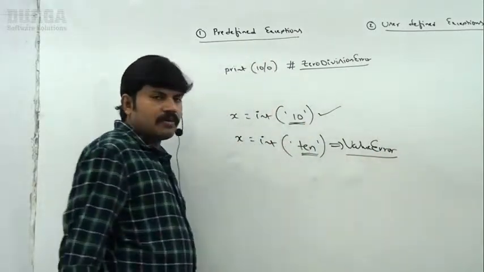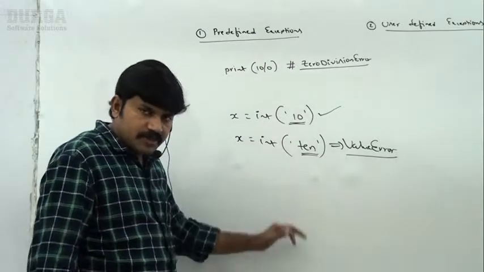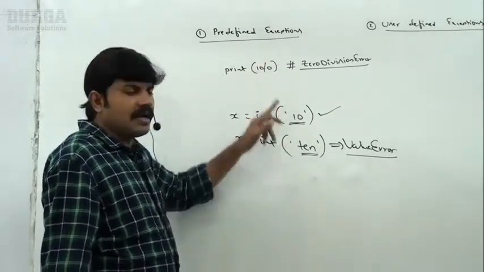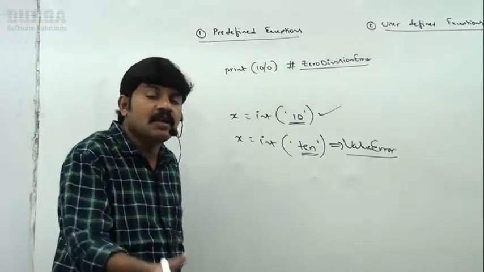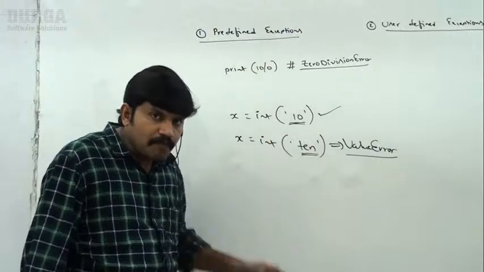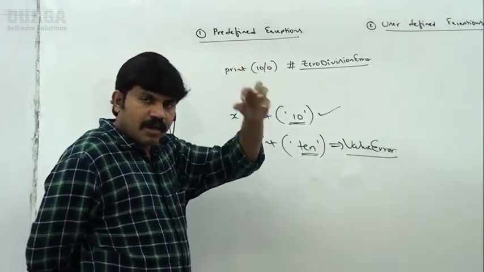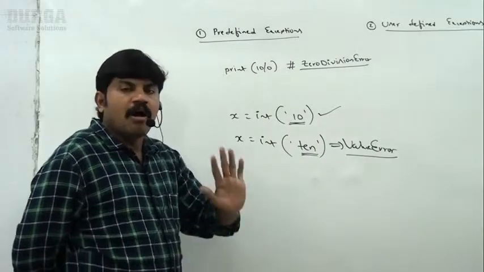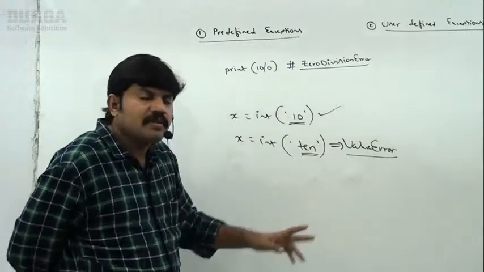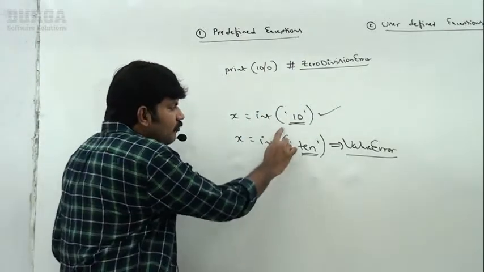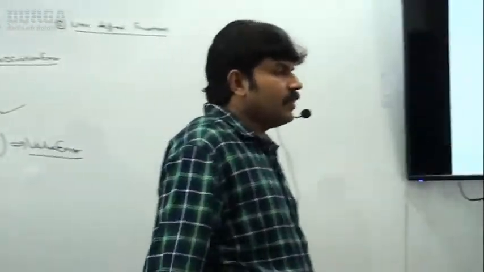So the exceptions which are raised automatically by the Python virtual machine whenever a particular event occurs, such types of exceptions are PVM exceptions, Python virtual machine exceptions, or predefined exceptions, or Python inbuilt exceptions, right? Are you in the position to understand? Whatever exceptions we covered up to this in our exception handling concept, all these things are predefined exceptions. But what about user defined? That part we are going to discuss. So just let me show these two things, these two examples. Observe a bit very carefully.